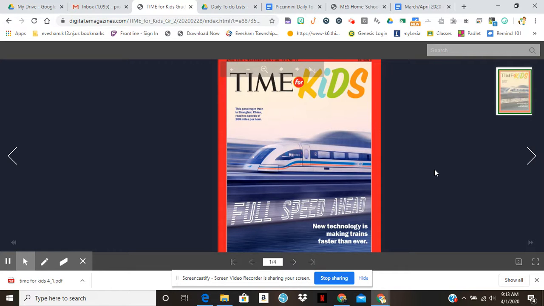As we start to read, I want you to think, what is a maglev train? How does a maglev train work? Go ahead and get yourself a couple of sticky notes so that you can make notes as you read this article that will help you answer those two questions. Again, what is a maglev train? How does a maglev train work? You're going to use your sticky notes to help you answer those two questions as you read. This is the cover of it.